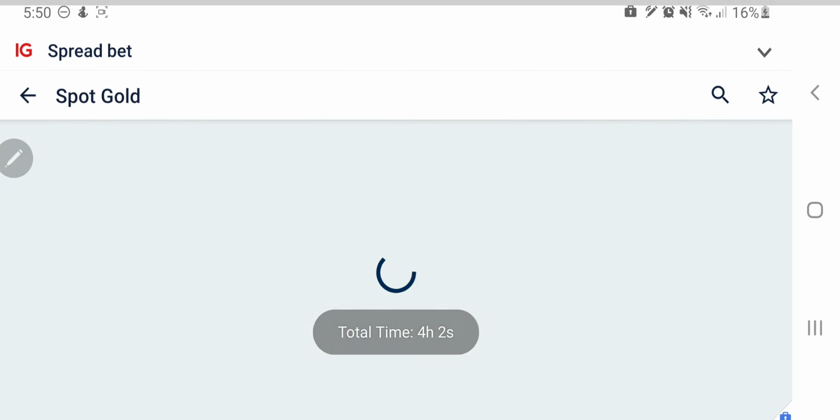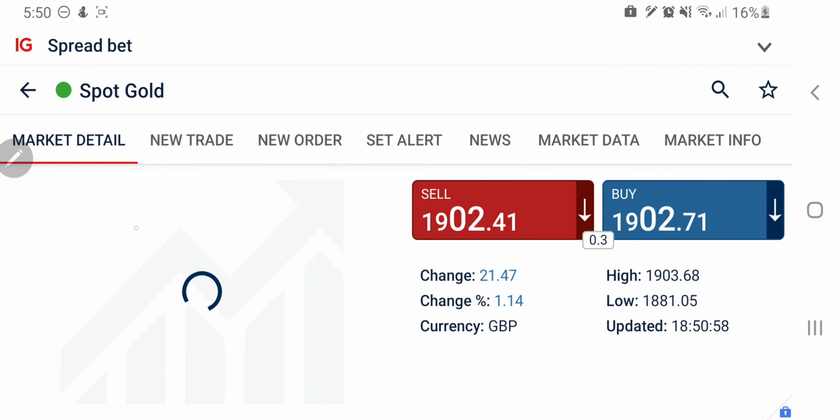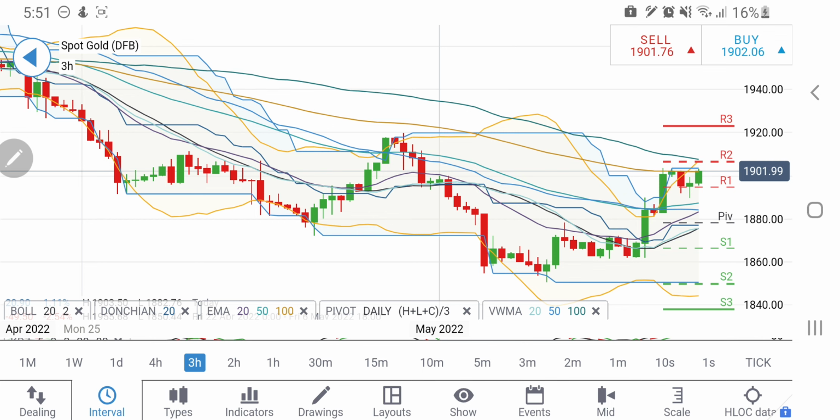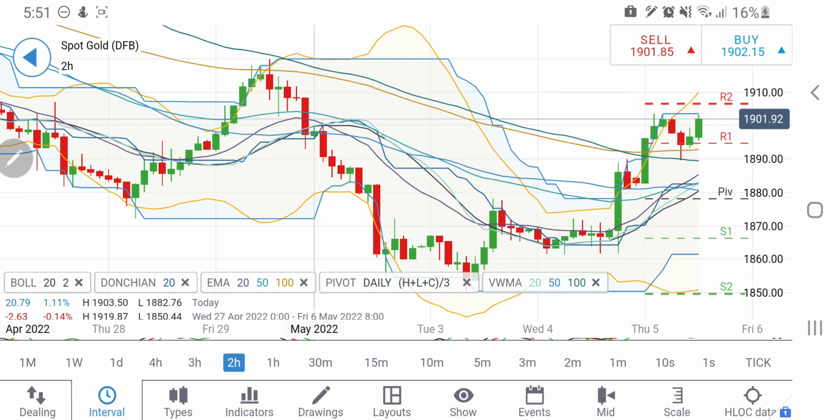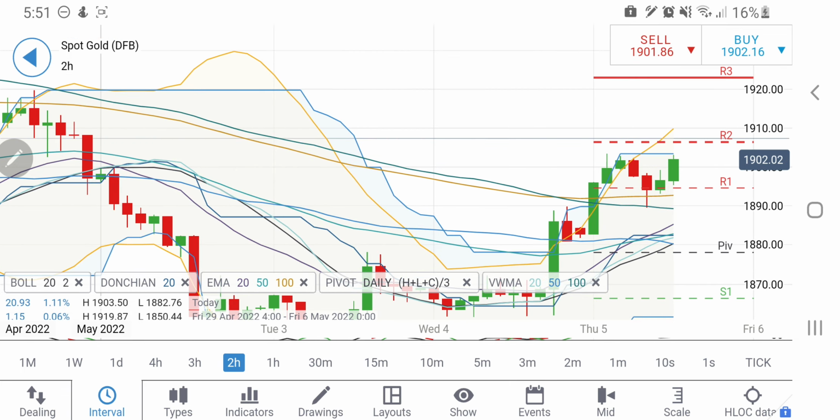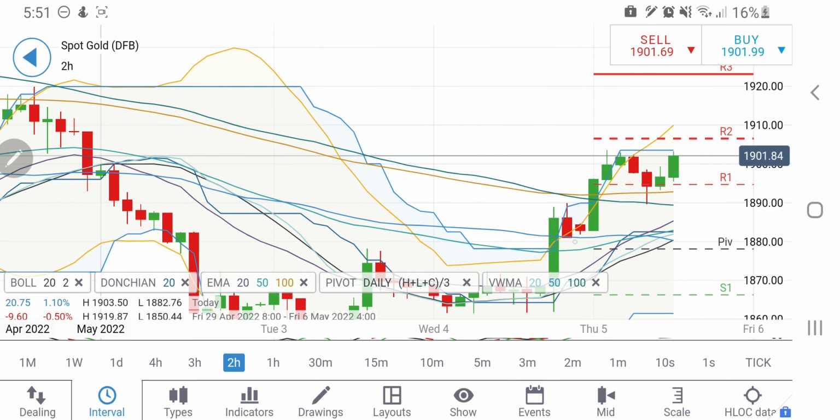As I shared earlier in the day, gold still failed to sustain the 1905 levels. In fact, it did not even go there, but the question is whether it could breach now or it will trade below these levels. Let's try to find out. Now look at this. This is the 2 hour chart for gold, and you can see it is trying to get support here. Now 1885 is the support. Now it is trying to create a support at 1895 levels. Till the time it remains above 1895, it has to break this zone at 1905.